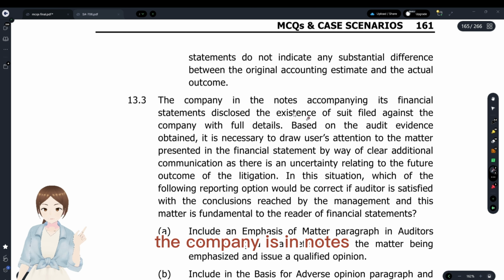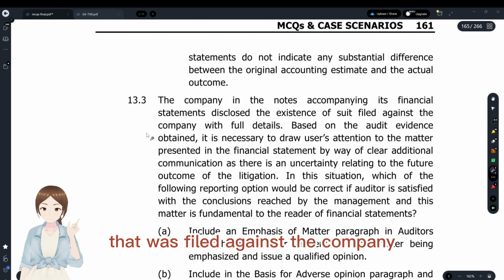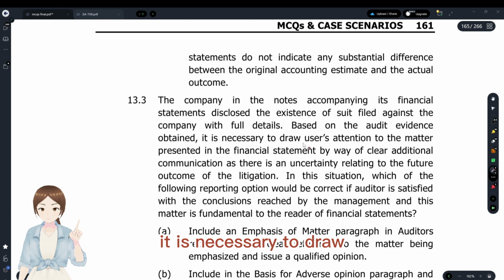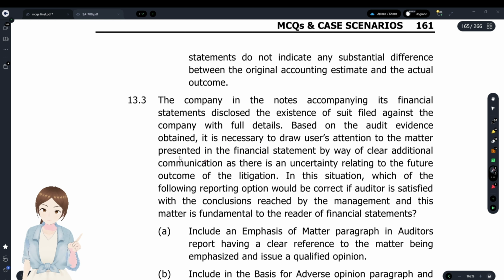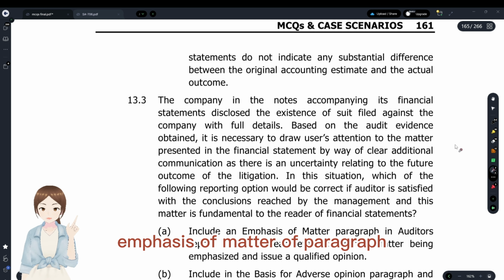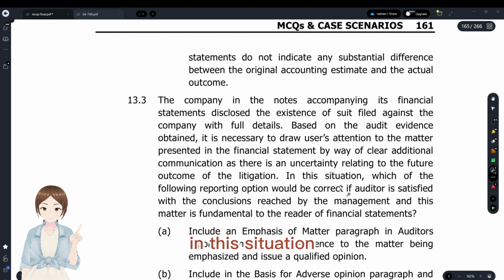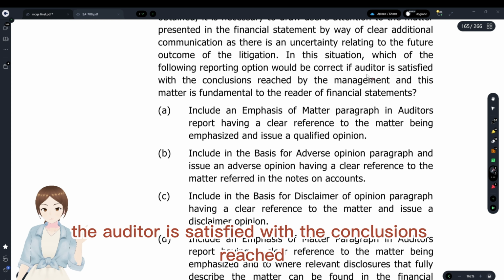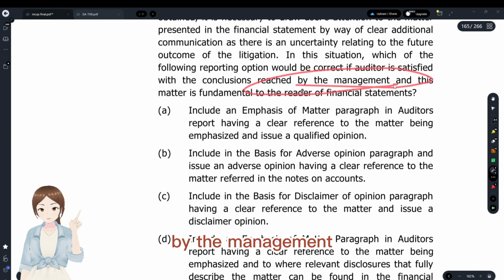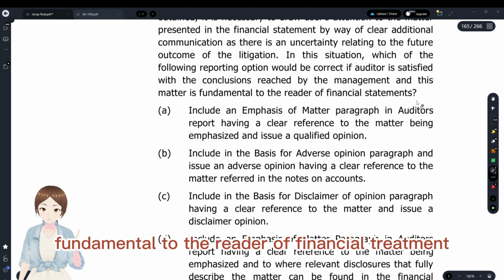Third one: the company has made disclosures in the notes accompanying its financial statements with regard to a suit that was filed against the company, and based on that, it is necessary to draw users' attention to the matter presented in the financial statement. If you read the statement, an emphasis of matter paragraph has to come to your mind. It says SA 706. In this situation, which of the following reporting options would be correct if the auditor is satisfied with the conclusions reached by management? You see, the auditor is satisfied with the conclusions reached by the management. So a clean report, and this matter is fundamental to the reader of the financial statement.